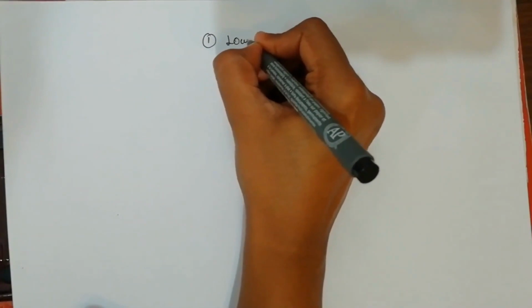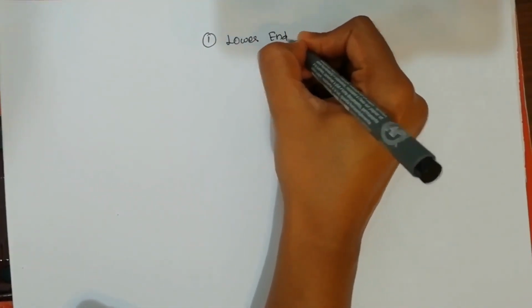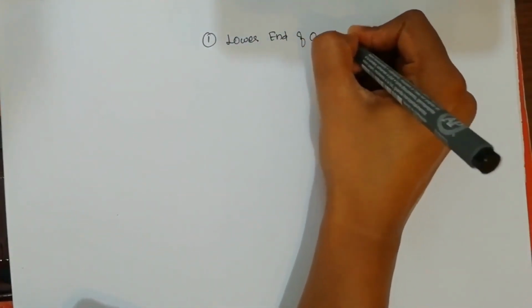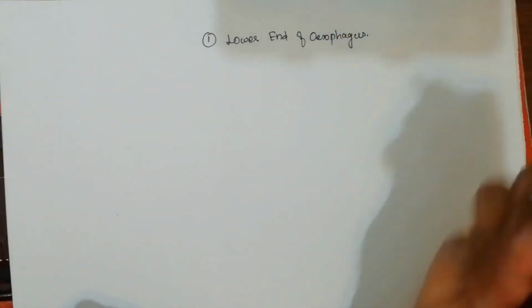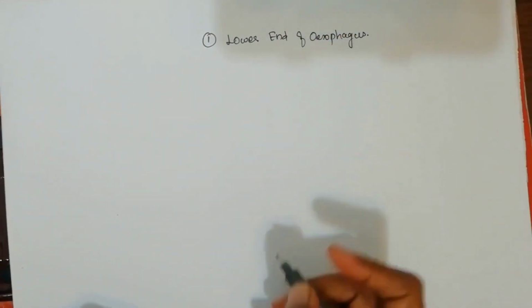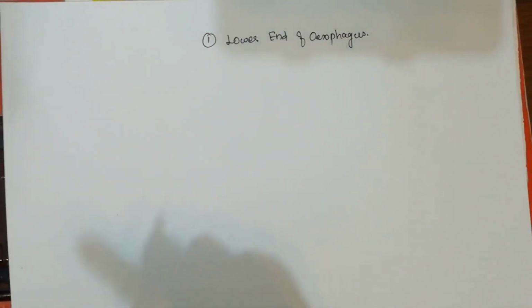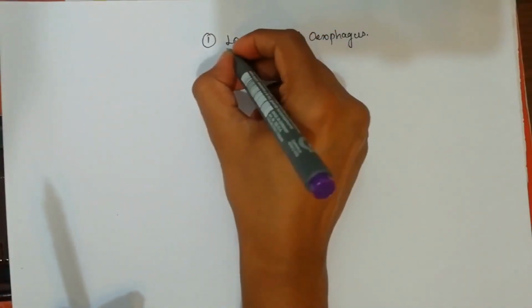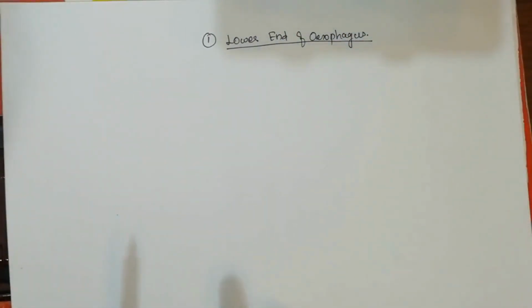So now we will see about the collateral anastomosis between the portal and systemic vein in detail. We have 7 areas for the portacaval anastomosis. Among that, the first one we are going to see is at the lower end of esophagus. At the lower end of esophagus, we are going to see an anastomosis between portal and systemic vein. So the situation we are seeing is the lower end of esophagus, which is the first portacaval anastomosis.